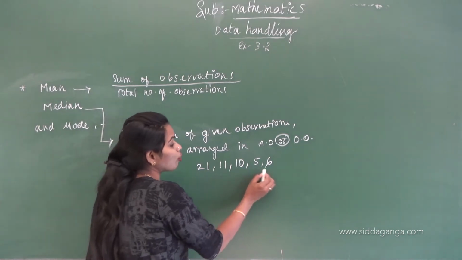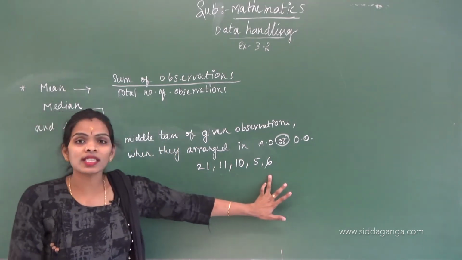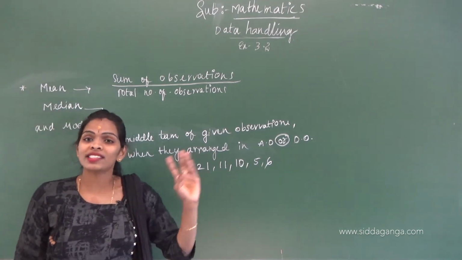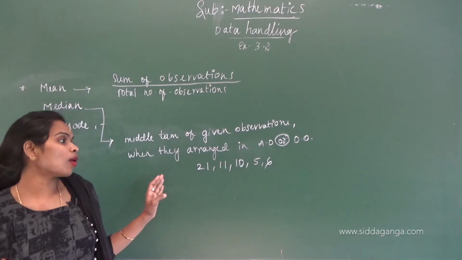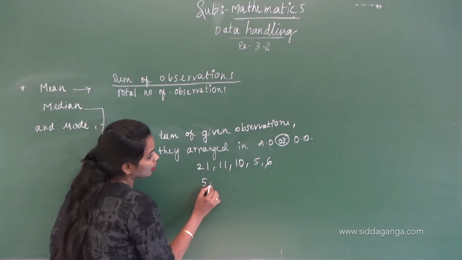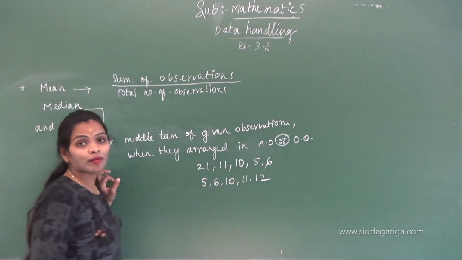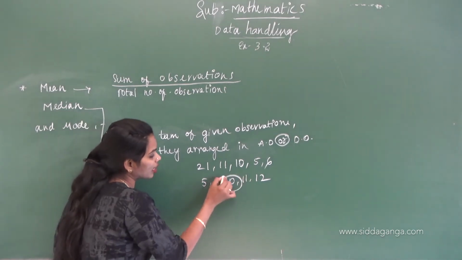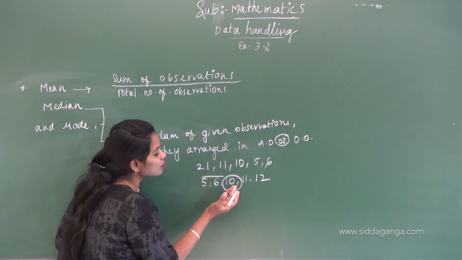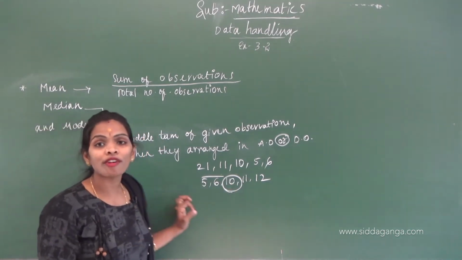First, we have to arrange them in ascending order or descending order. What is the ascending order for these? 5, 6, 10, 11, 21. The middle term is this one. Here there are 2 terms above and 2 terms below, which gives the central tendency. Here only 5 terms are there.